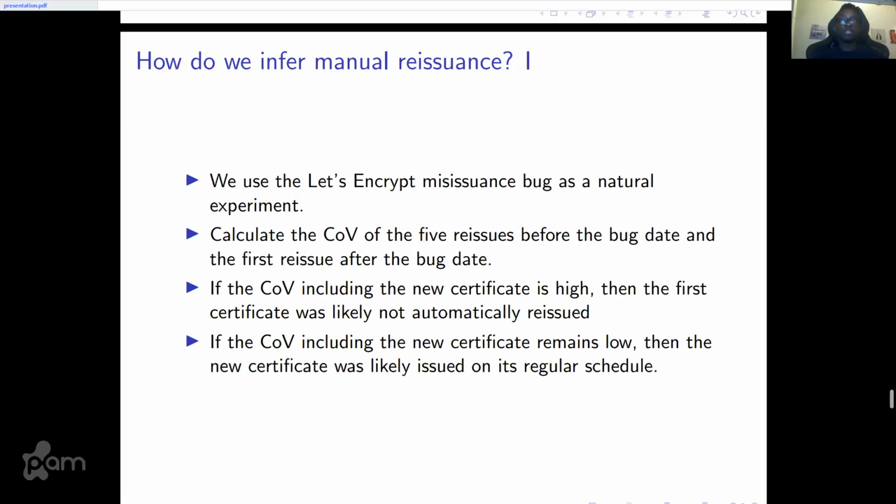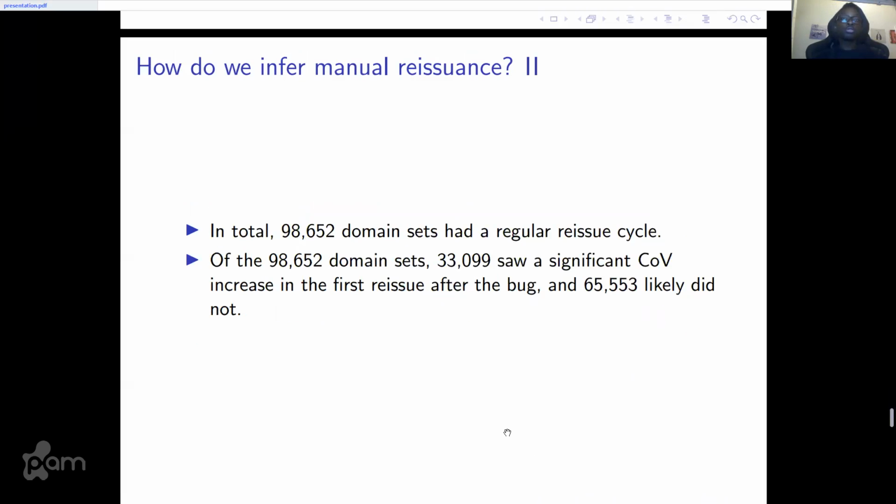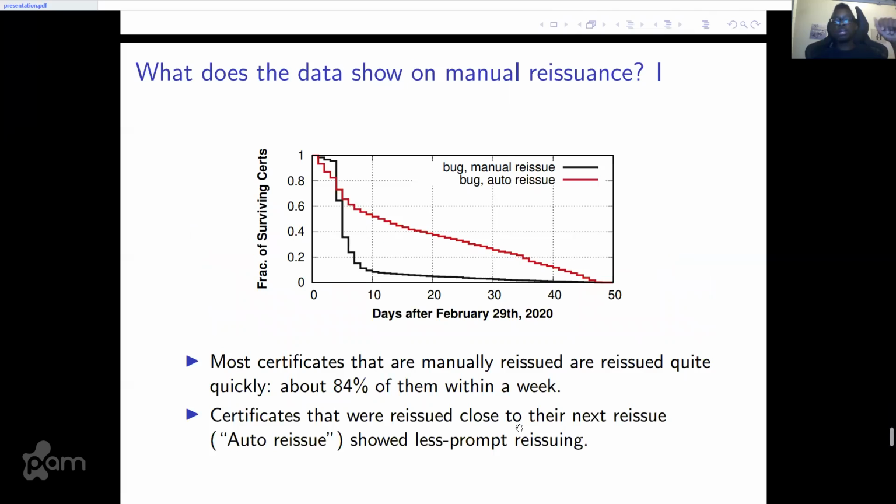And so how do we infer reissuance? We look at the past 5 reissues before the bug date. If the past 5 reissues were consistent, that means they have a low COV, and the next reissue after the bug date was high, that shows manual reissuance. That means it was reissued out of cycle. And if it's low, that means it continued on its regular schedule. In total, we found about 90,000 domain sets with a previous regular reissuance cycle. And out of this, we find that 33,000 of them at least saw a COV increase. This would form the basis of our next graph.